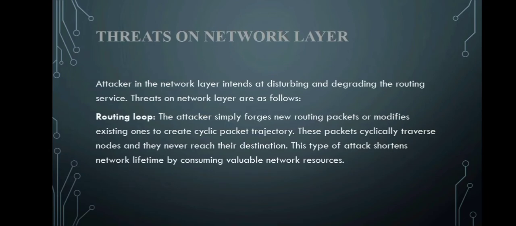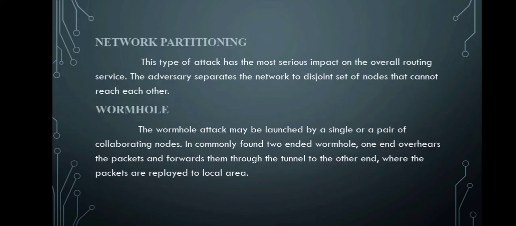Threats on network layer. Attackers in the network layer aim at disturbing and degrading the routing service. Threats on network layer are as follows. Routing loop. The attacker simply forges new routing packets or modifies existing ones to create a cyclic packet trajectory. Network partitioning. This type of attack has the most serious impact on the overall routing service. The adversary separates the network into disjoint sets of nodes that cannot reach each other.